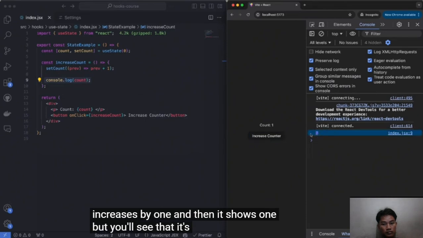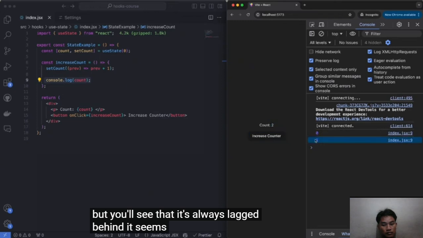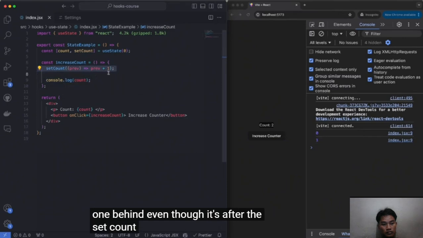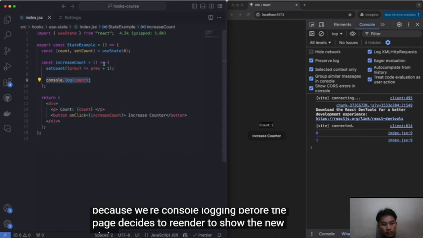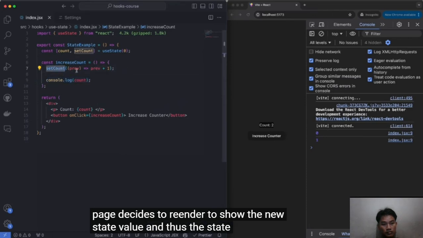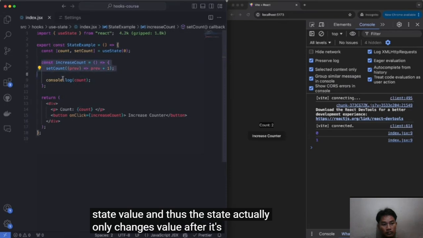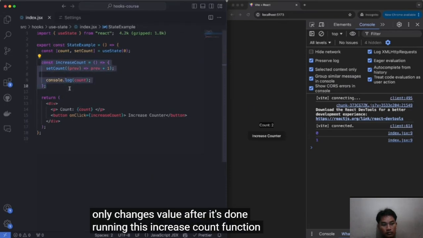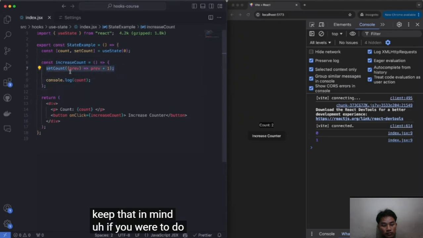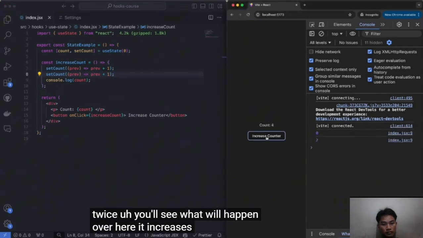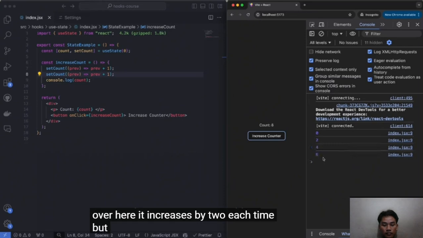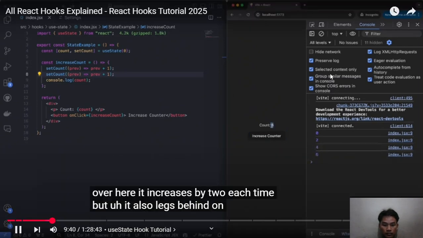But you'll see that it's always lagged behind. It seems like it will always be 1 behind, even though it's after the set count. And the reason for that is because we're console logging before the page decides to re-render to show the new state value. And thus, the state actually only changes value after it's done running this increase count function. So keep that in mind. If you were to do set count over here twice, you'll see what will happen over here. It increases by 2 each time, but it also lags behind on both of them.